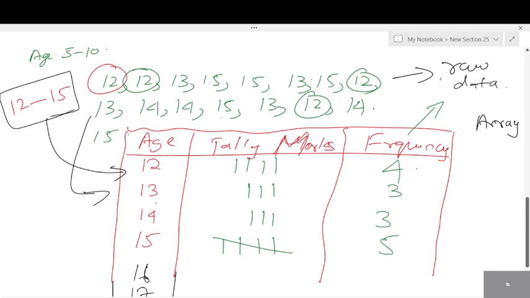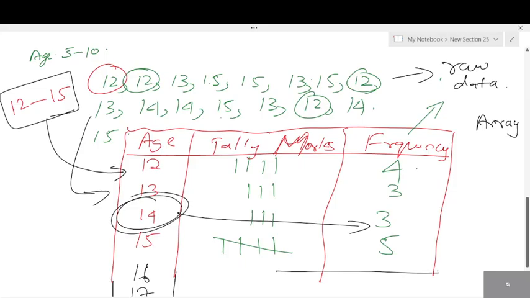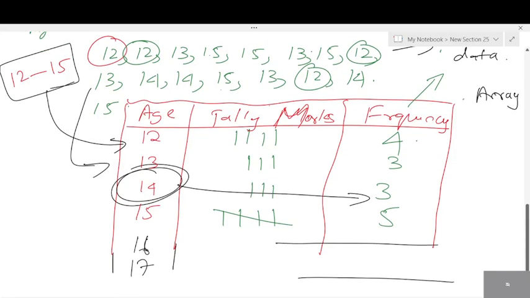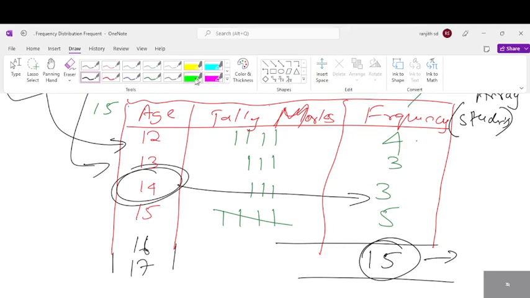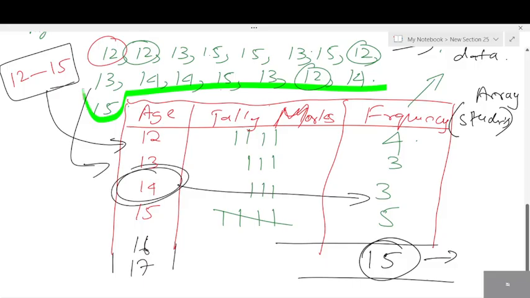If you want to check how many students are at age 14, you'll get the total students here. Look here. Frequency is nothing but total students present. Now add up all the students. 4 plus 3 is 7, 7 plus 3 is 10, 10 plus 5 is 15. So how many data do we have? 15 students' data. That has to match with this one. Whatever I've written, if you count, it should match.